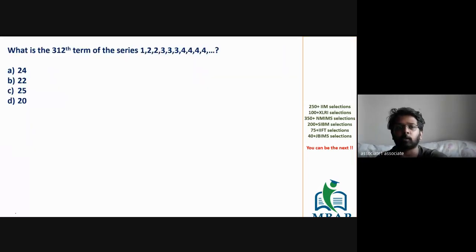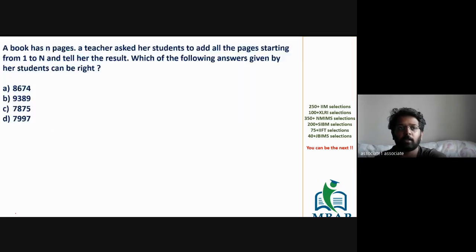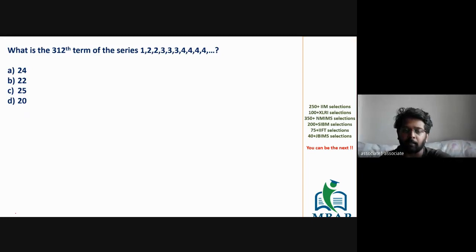All right. This is the first question which you will see again on sigma of sigma and series. This is an actual CAT 2014 question, but let me tell you, this is the same level of question which has come many a time. Let me give you a perspective of how the CAT paper makes questions. This is a 2014 question where the question was to find the 312th term of the series 1, 2, 2, 3, 3, 3, 4, 4, 4, 4, and so on.